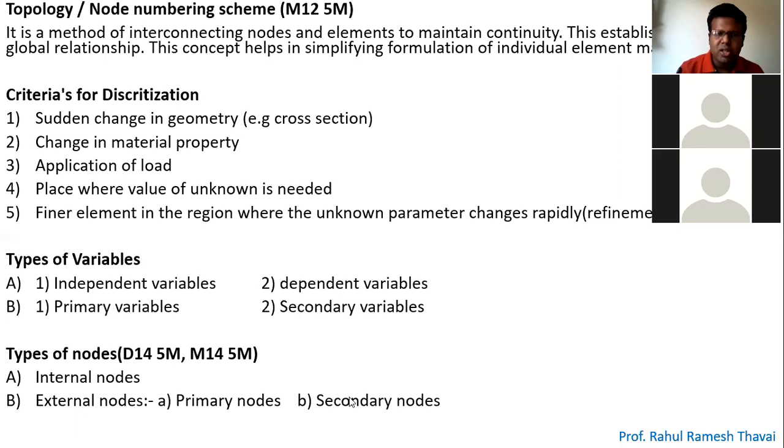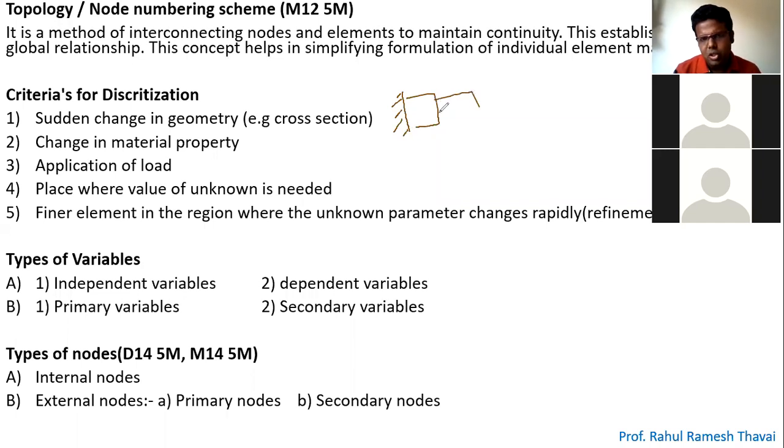So if geometry is changing, let me show you here. Let's say you have some cross section here. Let's consider a stepped bar, which is fixed at one end. This is having one cross section, and this is having one more cross section, right?